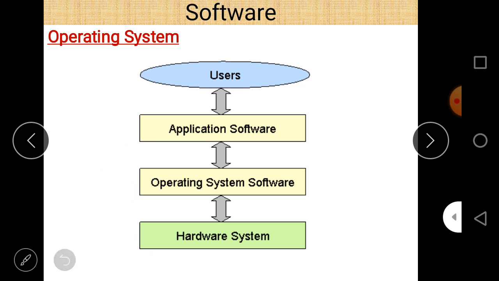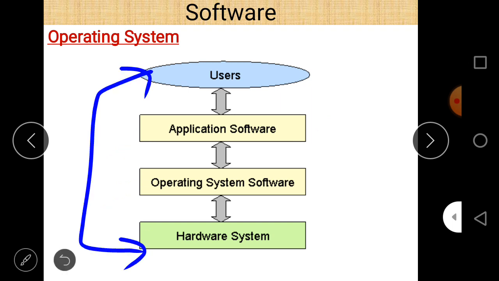So overall we can say that the operating system works as an interface between the user and the hardware, or we can also say that it is an interface between the application software and the hardware system. So this is the simplest definition and the simplest logic of an operating system using this diagram. If the operating system is asked in your examination, first of all write the definition of the operating system and then draw the diagram: user, application software, operating system, and the system hardware. You can easily see that there are arrows in both directions, upward and downward.